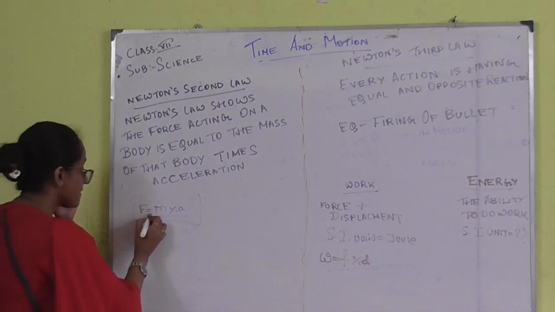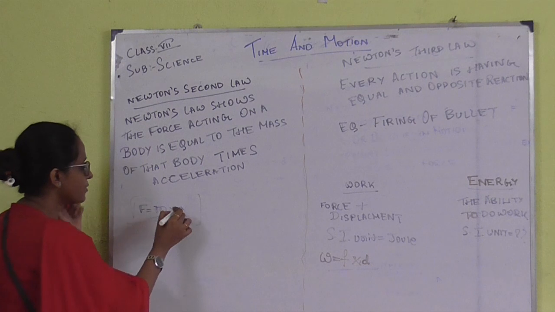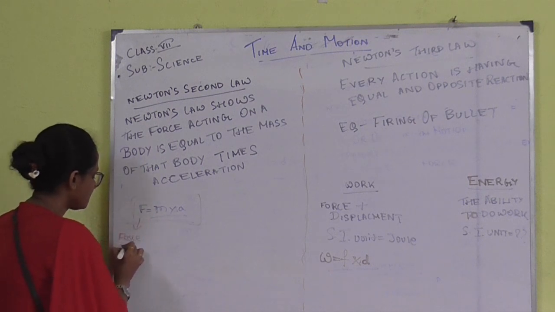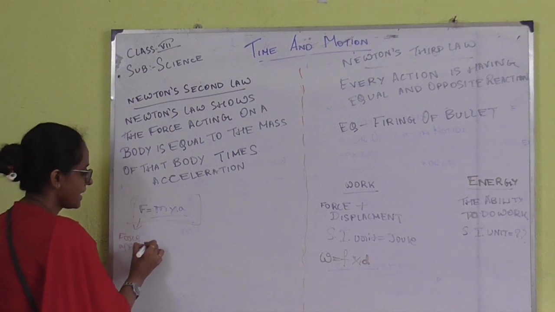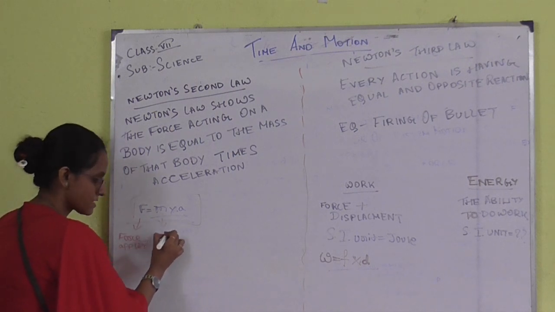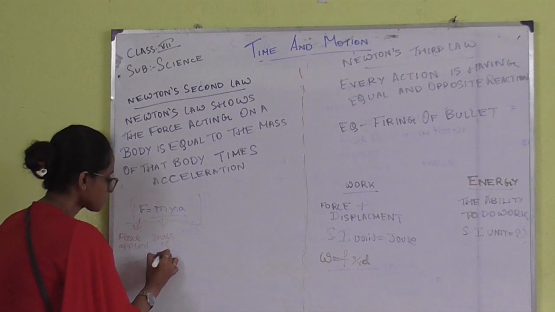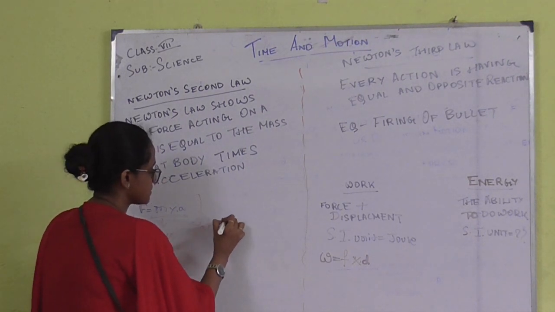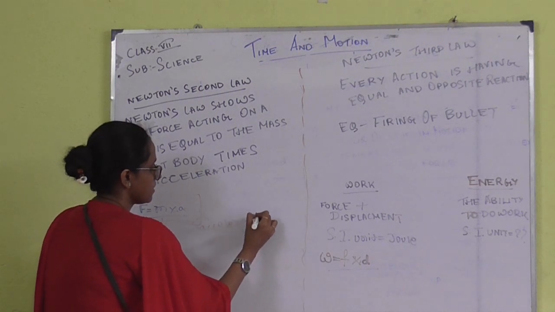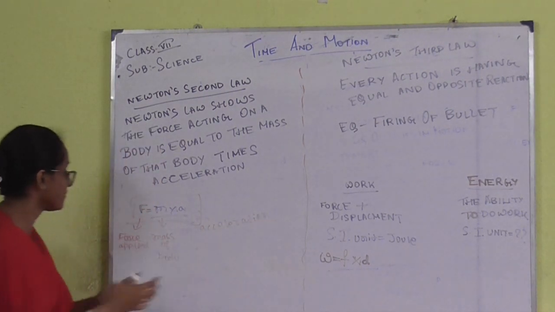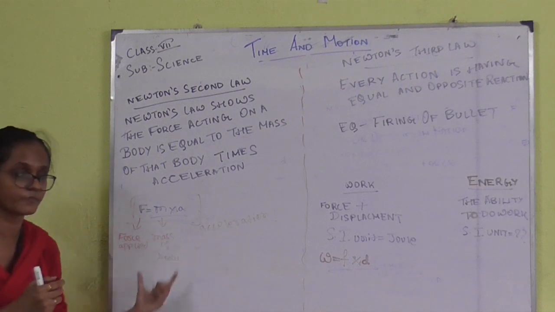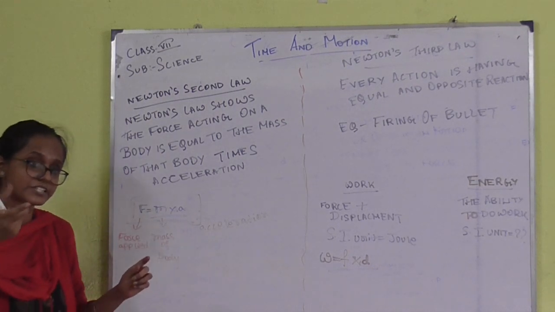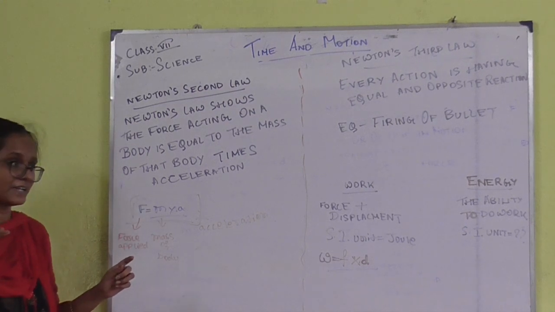So from this we are deducing one formula. What is that? F is equal to m into a. That means F is the force applied, m is the mass of the body, and a is acceleration. So acceleration is whenever the force has been applied in order to move, the acceleration comes into that place.